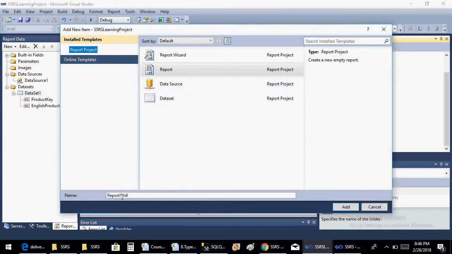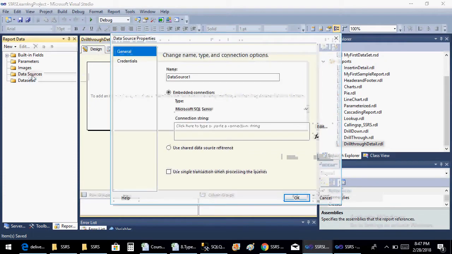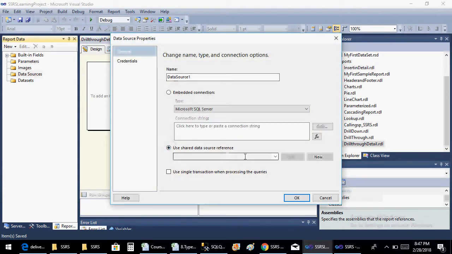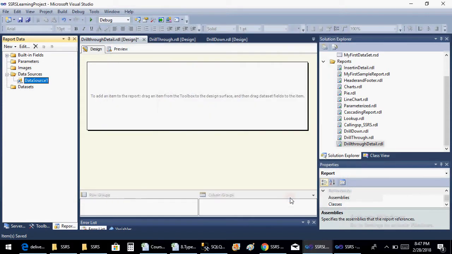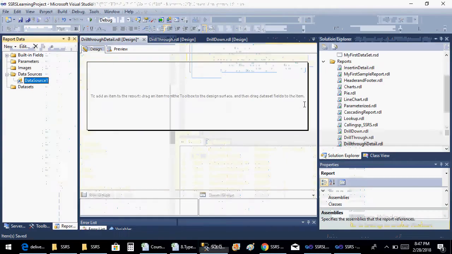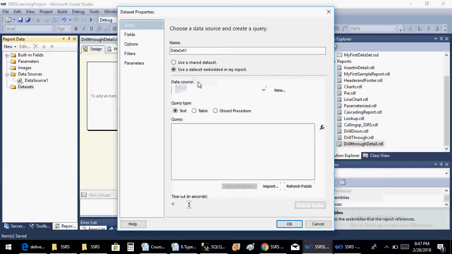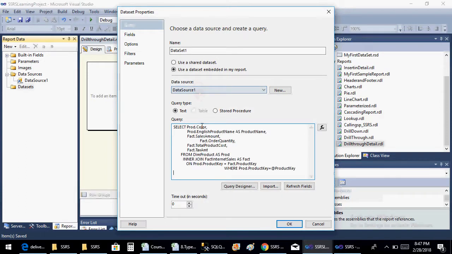New item, report, drill through detail. Just save this. Go and create a new data source, shared. Okay, now you want this query to be copied and do it.